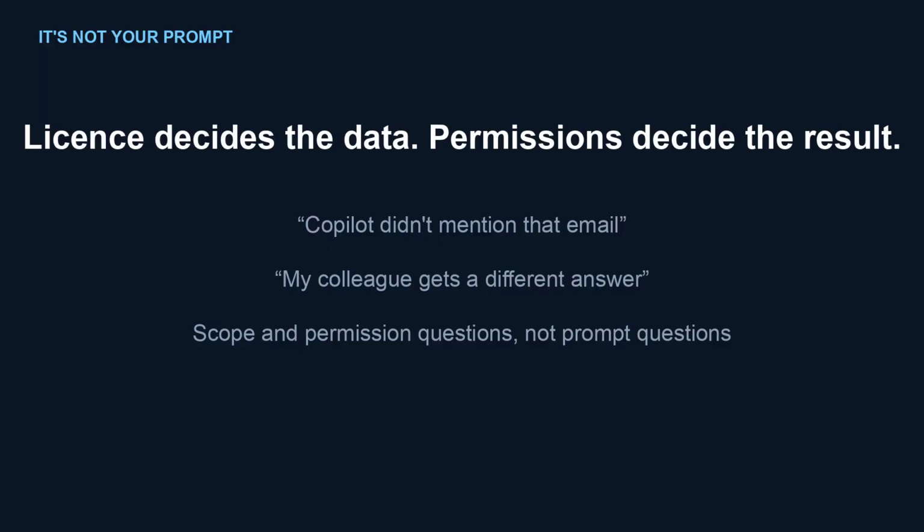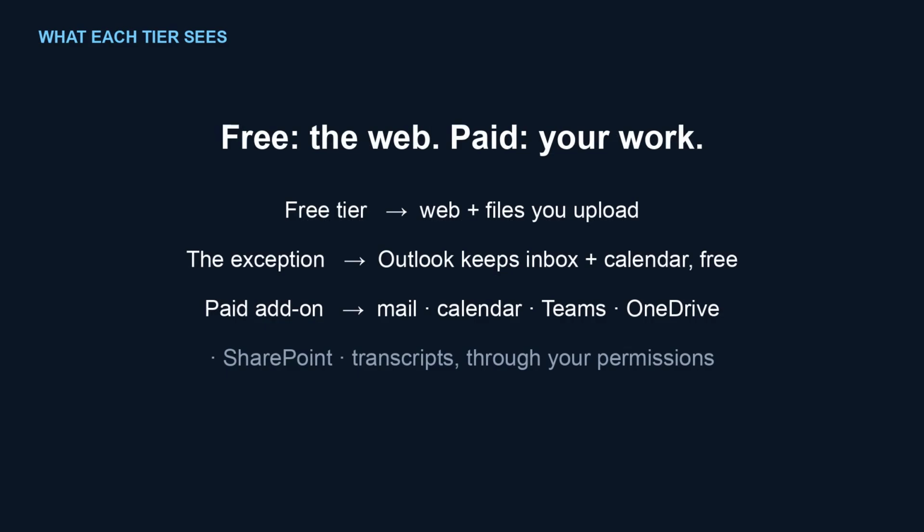When Copilot misses something you know exists, the cause is almost always scope or permissions. Your license decides what data Copilot can reach. Your permissions decide what comes back. The prompt comes third. The free tier reads the web, plus whatever you upload into the chat. That is the whole list with one exception.